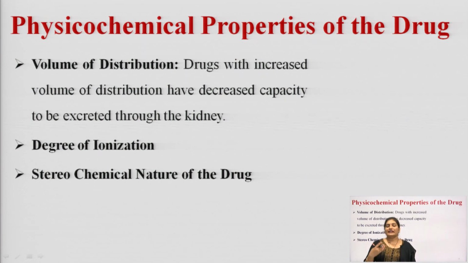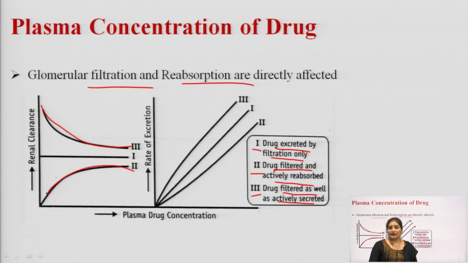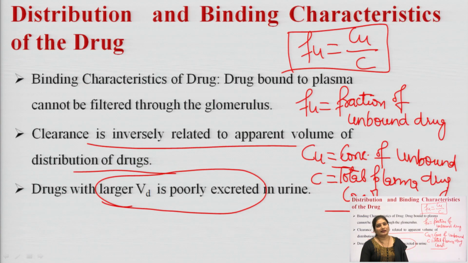If a drug has a larger molecular size, then it cannot be filtered across the glomerulus. Okay. If the drug has a high VD or apparent volume of distribution, it will be unable to be excreted easily from the kidney. Okay. Now, next is the plasma concentration of drug. See, the glomerular filtration and reabsorption are directly affected by the plasma concentration of the drug, as we can see in this graph or in this figure.